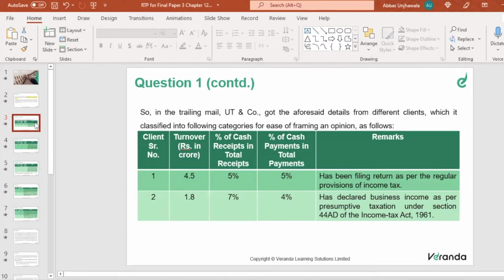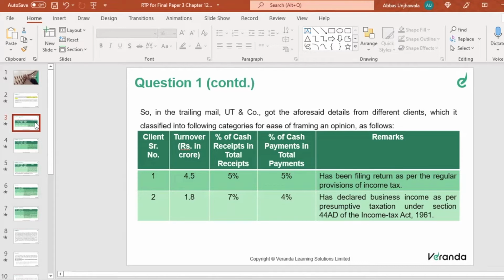Similarly, point number two. Okay, let's go point by point. Let's go for the first one. First question. Turnover is 4.5 crores. Percentage of cash receipts is 5%. Percentage of cash payment is 5%. Has been filing return as per the regular provisions of the Income Tax Act.